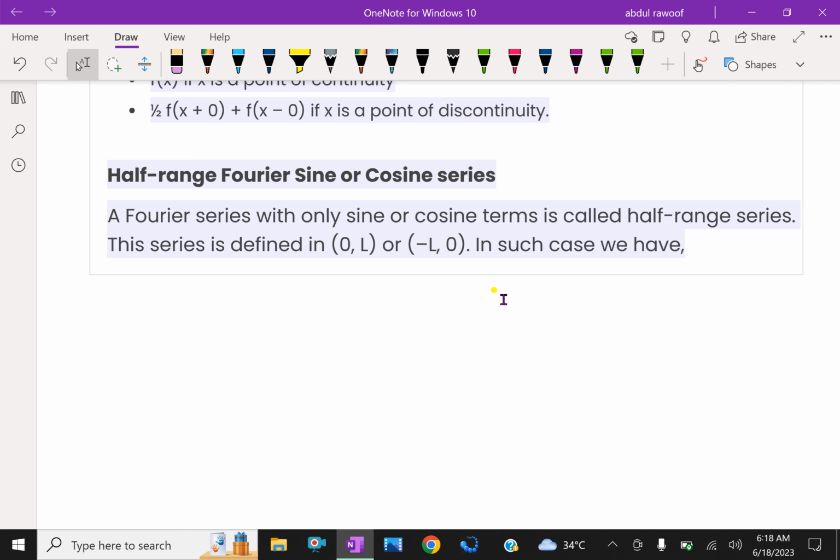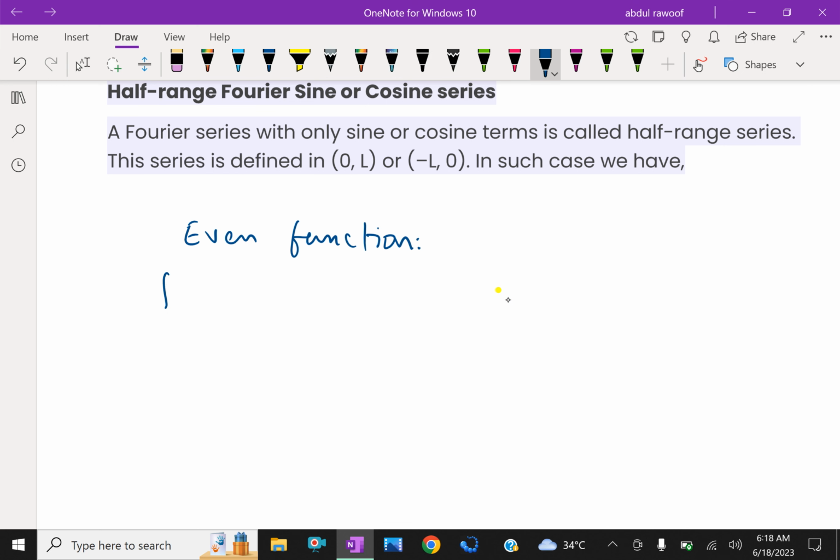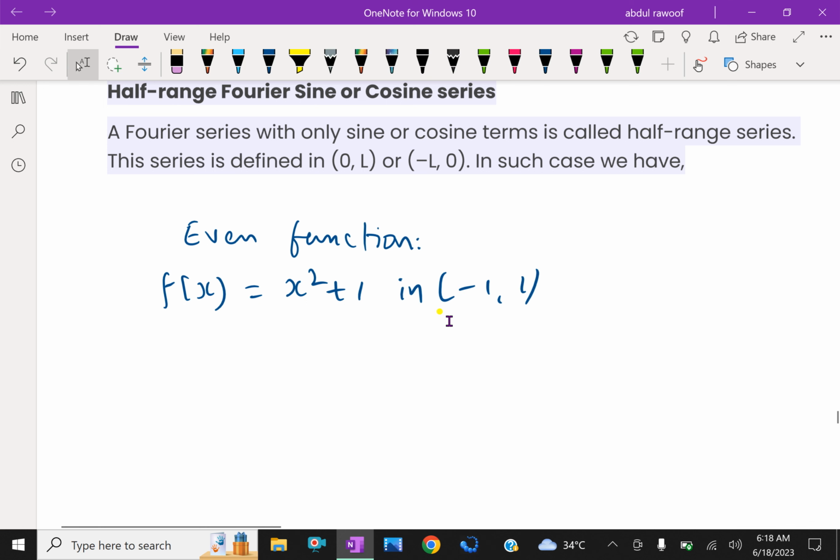Now, we'll explain odd and even functions. First, what is an even function? Suppose f of x equals x square plus 1 with the limits minus 1 to 1. Suppose this is a given function, you have to check whether it is even or odd. How to check?